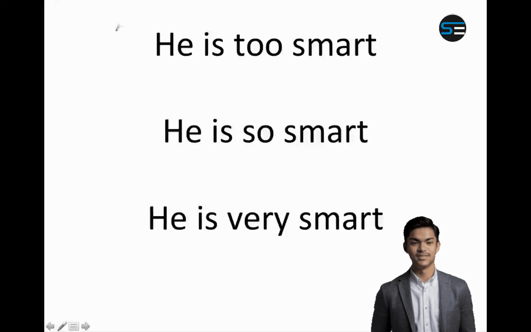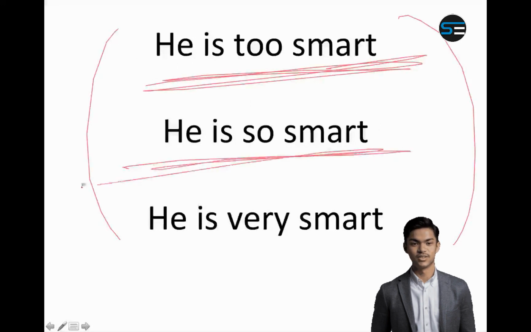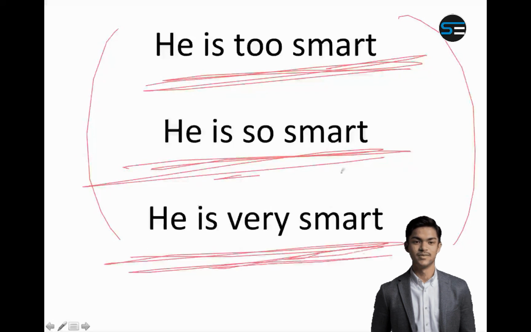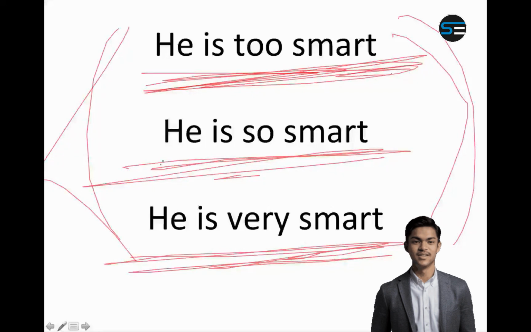Now let us see these words. What is the difference between these two? He is too smart, he is so smart, and he is very smart. What is the difference? Or do they all mean the same? He is too smart, he is so smart, and he is very smart.